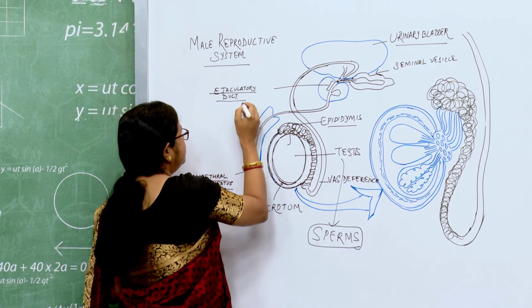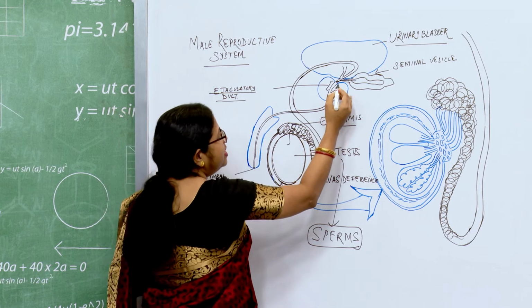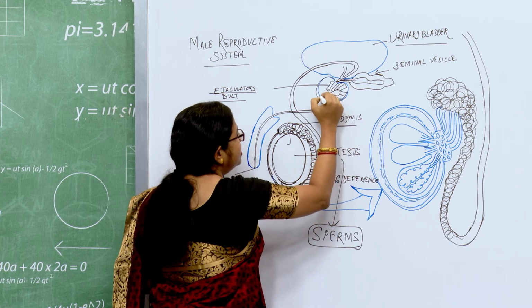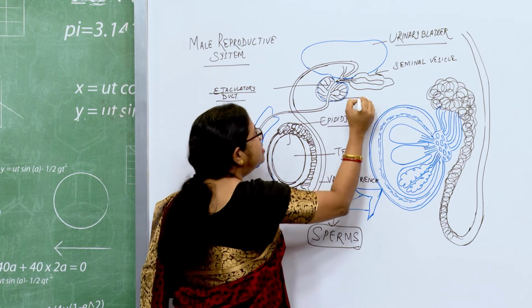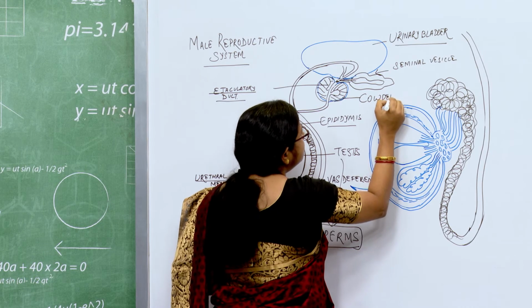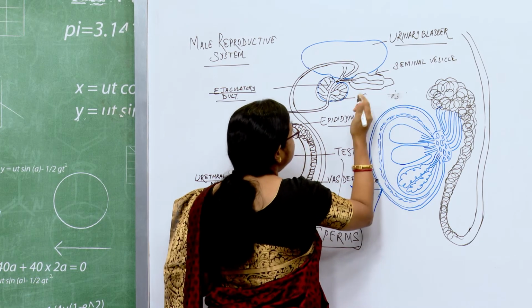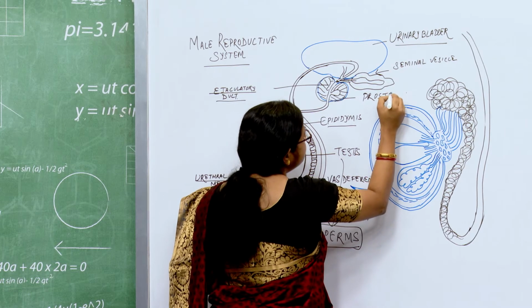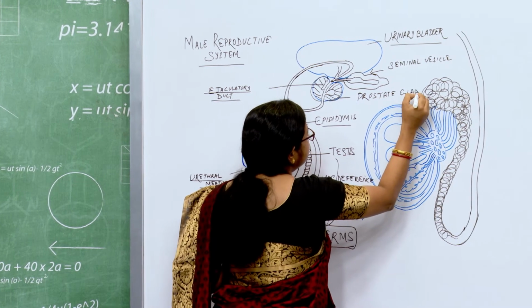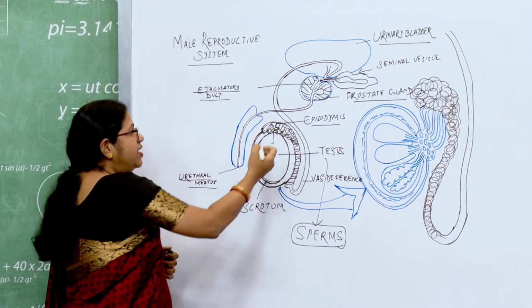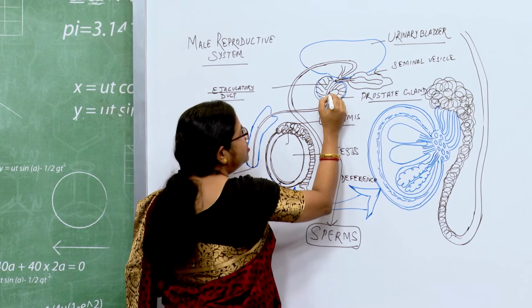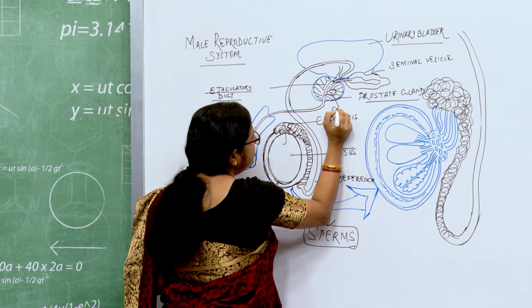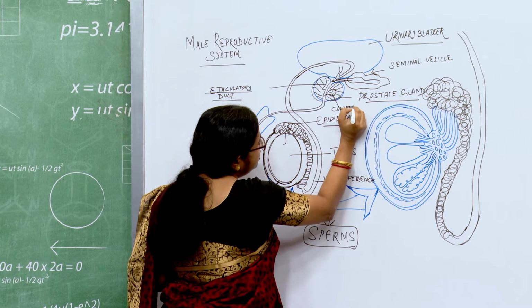While discussing the urethral parts, at this place we draw a glandular structure. This glandular structure is called, sorry, this is called your prostate gland. Okay. Now, this prostate gland will lead into the urethra, which will again be supplied by one more accessory gland which is your Cowper's gland or bulbourethral gland.